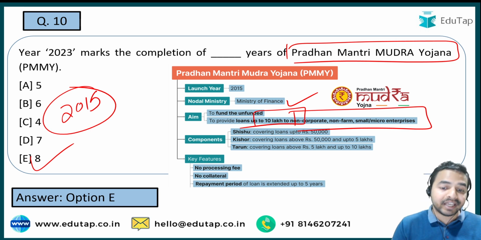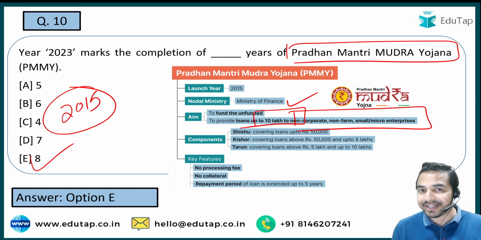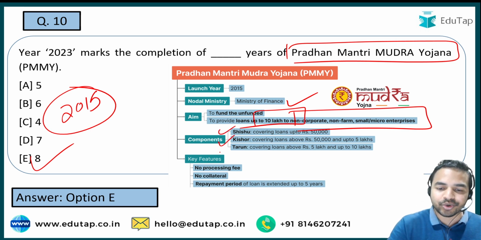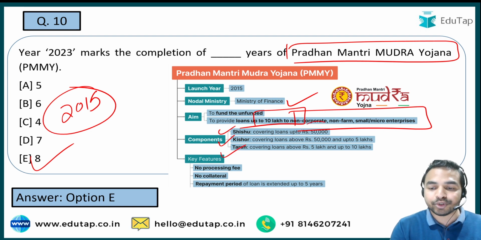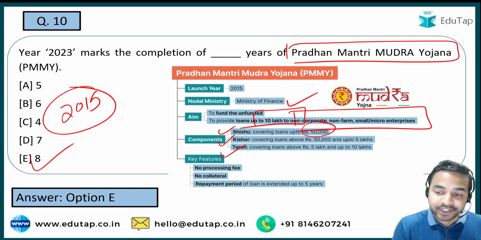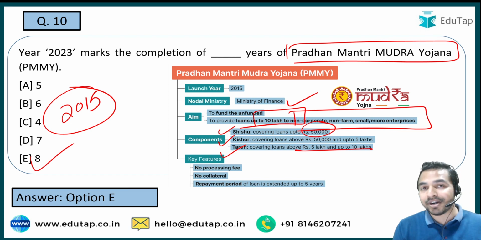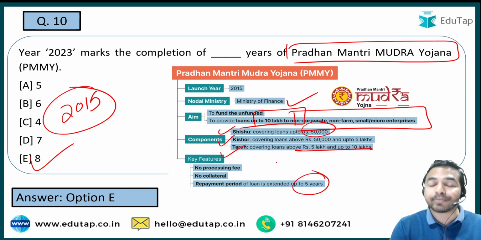अगर हम बात करते हैं कि इस स्कीम के क्या क्या components हैं guys, it has 3 components, that is शिशु, किशोर एंड तरुण। शिशु के अंदर 50,000 रुपीज तक का लोन मिलने वाला है, 50,000 से 5 lakhs तक का अंडर किशोर, एंड 5 lakhs से 10 lakhs तक का अंडर Tarun. There will be no processing fee, no collateral for this particular part, and guys repayment period की बात करें, it is extended up to 5 years.